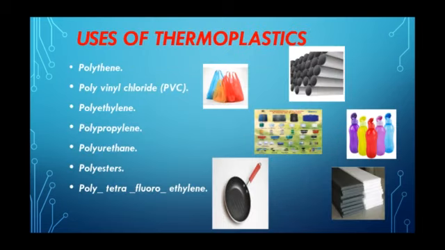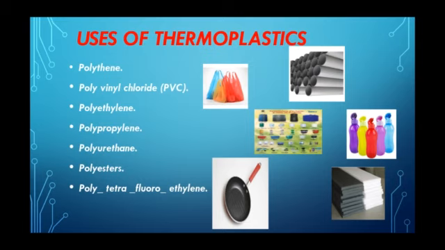Uses of thermoplastics. Polythene, polyvinyl chloride, which is in short called PVC, polyethylene, polypropylene, polyurethane, polyesters, polytetrafluoroethylene are some examples of thermoplastics. Polythene is used for making commonly used polythene bags. Polyvinyl chloride, that is PVC, is used for making PVC pipes.